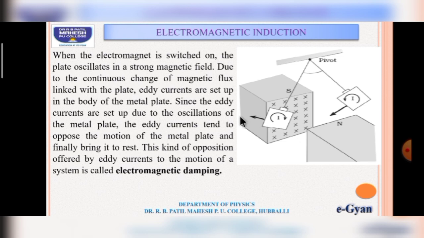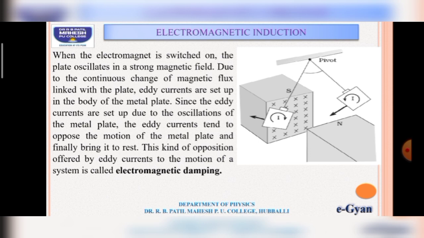At this end, it is leaving the magnetic field, so there is a decrease in the magnetic flux linked with the plate. Due to this, eddy currents are induced in the body of the metal plate, and these eddy currents tend to oppose the motion of the metal plate in the magnetic field, and finally bring the plate to rest. This kind of opposition offered by eddy currents to the motion of a system is called electromagnetic damping.